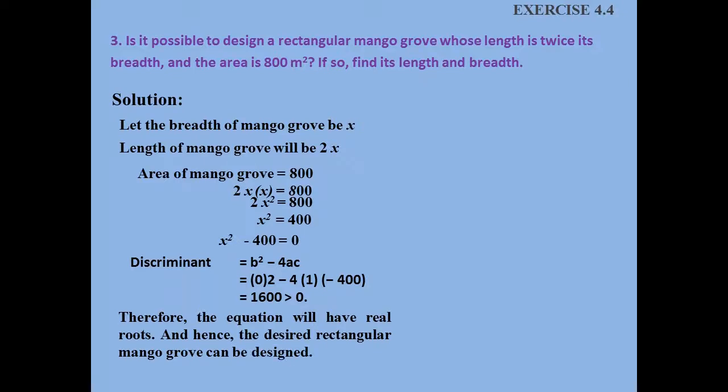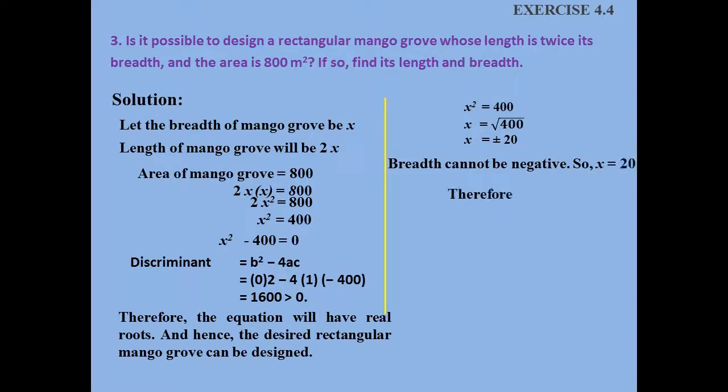Now we have to find the length and breadth. So x squared is equal to 400, it's known to us. So x is equal to root 400, which is equal to plus or minus 20. So breadth cannot be negative. So x is equal to 20. Therefore the breadth of the mango grove is 20 meter and its length is twice of breadth, so it's 40 meter.